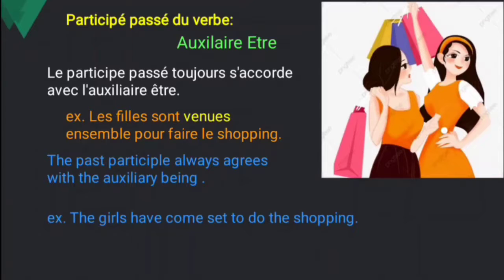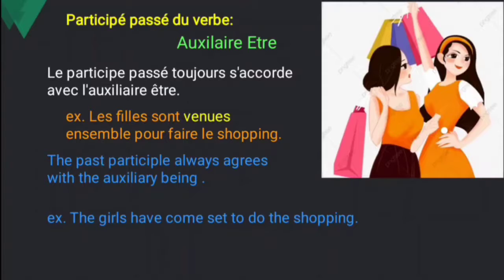And now participe passé du verbe with auxiliary être. So when you are conjugating the être verb, you have to add some endings. See, participe passé toujours s'accorde avec l'auxiliaire être. So the past participle always agrees in gender when you are conjugating the être verb. See the example: Les filles sont venues ensemble pour faire le shopping. So the girls have come together to do the shopping.